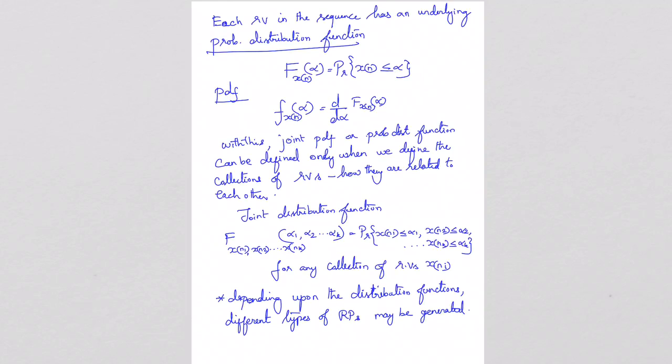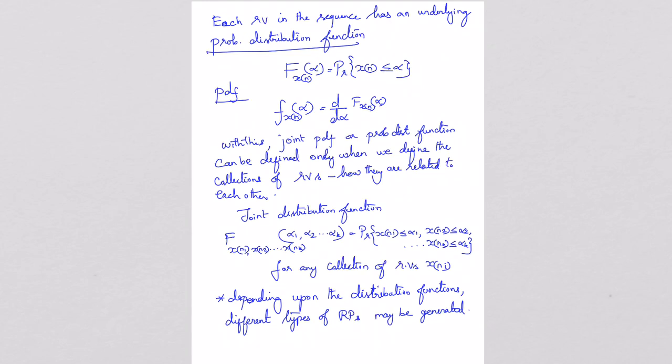So each random variable in the sequence has an underlying probability distribution function. Because we need to express the characteristics of a random variable only in terms of distribution function and density function. So the probability distribution function corresponding to the random variable x, denoted by F of x of n of alpha, F x n of alpha. Let us write F x n of alpha. So here it is expressed as the probability of x of n less than or equal to alpha. And similar to that, the probability density function is the derivative of the probability distribution function. So small f x n of alpha is equal to d by d alpha of F x n of alpha.